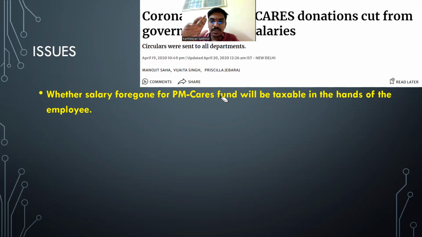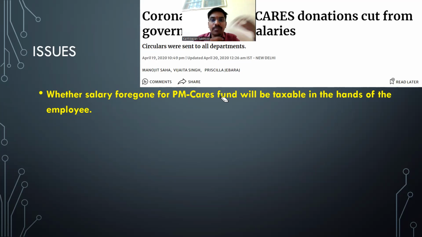Whether I have received it or not, I'm going to receive some money from the employer. After receiving that amount, I'm giving it to the temple. Is this taxable? Yes, because I have received it, I have spent it. Similarly, what I'm telling is, employer, instead of giving it to me, you straightly give it to the temple.